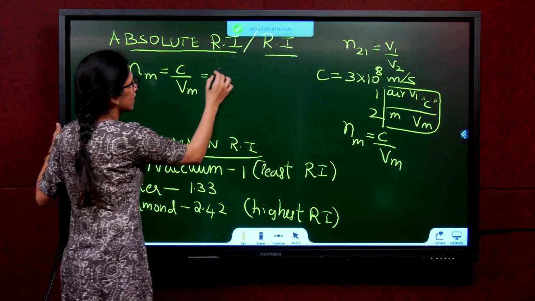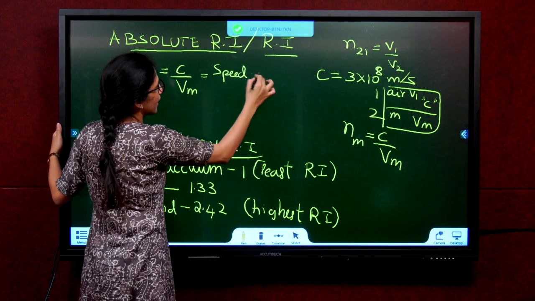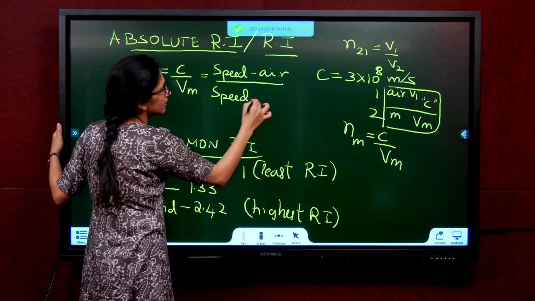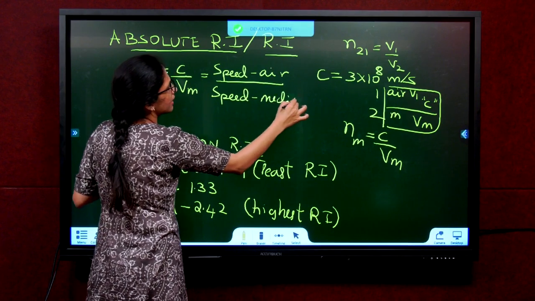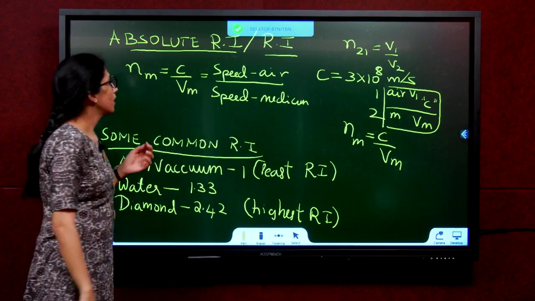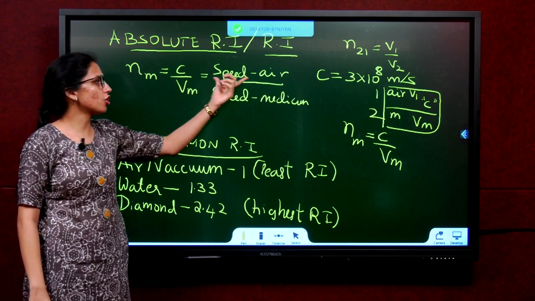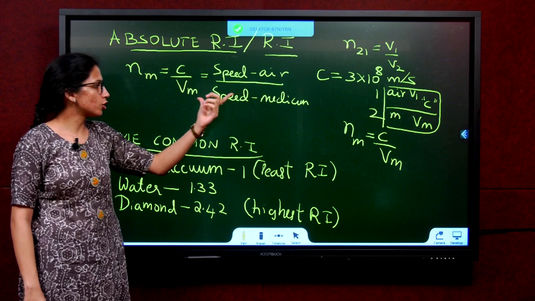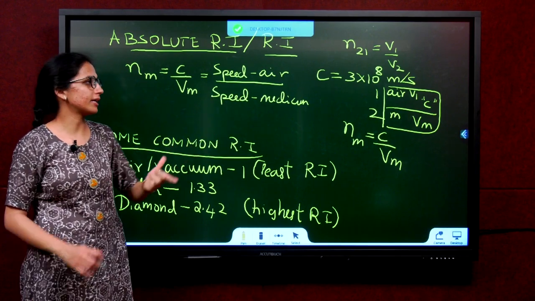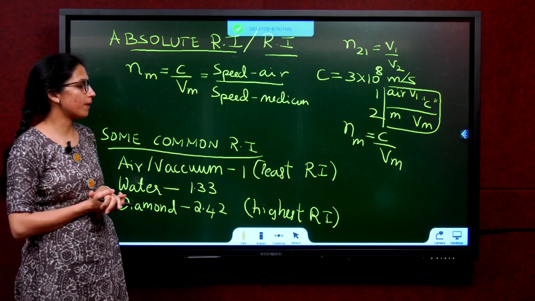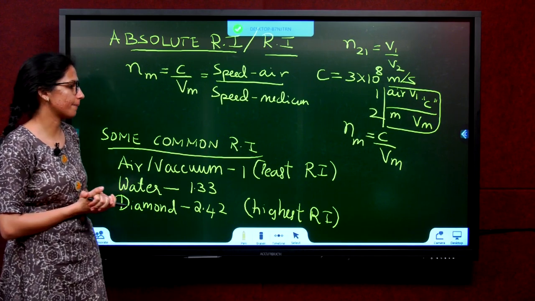See, what is this? Speed of light in air. What is this? Speed of light in that medium, whichever medium it is. It may be glass, air, whatever. So, refractive index of a medium is defined as the ratio of speed of light in air to the speed of light in that medium. What is the value of c? c is found to be 3 into 10 power 8 meter per second.